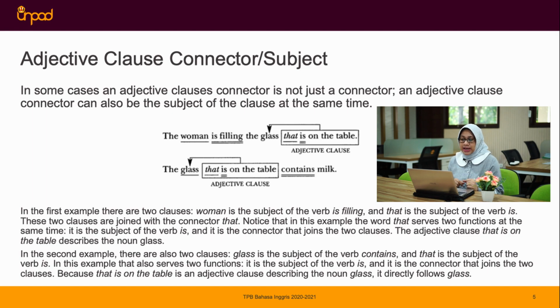And then for the second example, there are also 2 clauses, right? The word glass is the subject of the verb contains, right? And then that is the subject of the verb is. In this example that also serves 2 functions: it is the subject of the verb is and it is the connector that joins the 2 clauses. Because that is on the table is an adjective clause describing the noun glass, it directly follows glass. That's the difference between the first example and the second one.